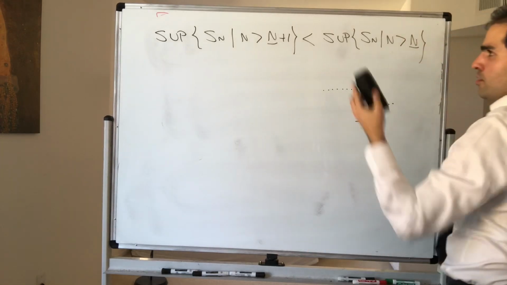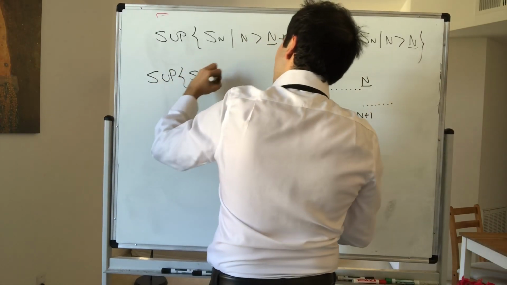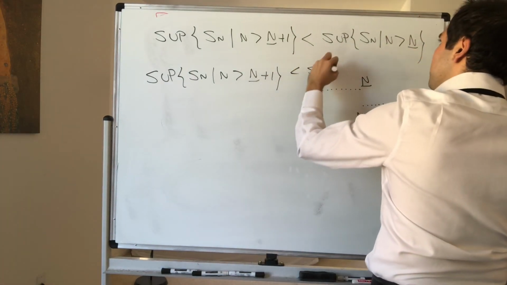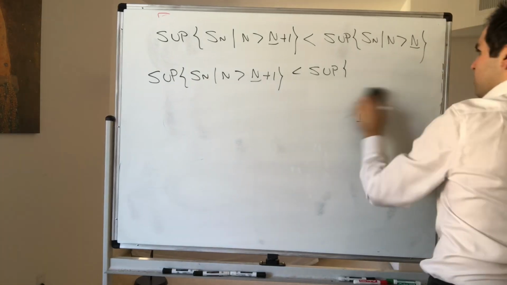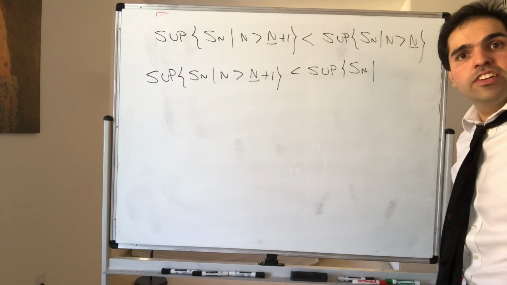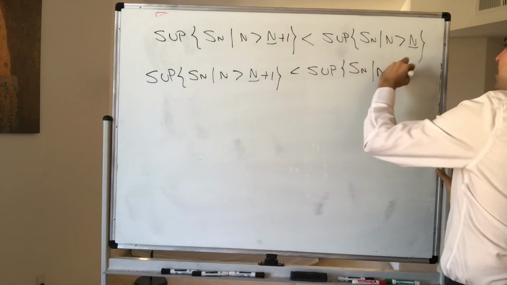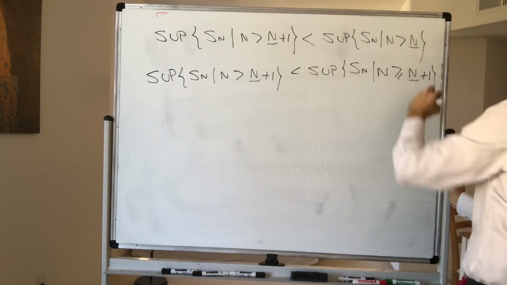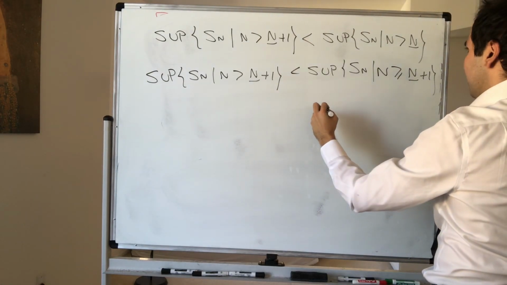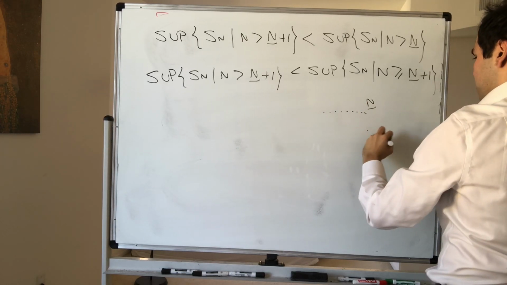But just one little technicality. This is again the supremum of Sn, where n is bigger than capital N plus 1, and this is less than the supremum of Sn, where, what happens? Well, if n is bigger than 8, then it's bigger than or equal to 9. So this becomes n greater or equal to capital N plus 1. So again, same idea, there is a drop at capital N plus 1. This is capital N, and this is capital N plus 1.